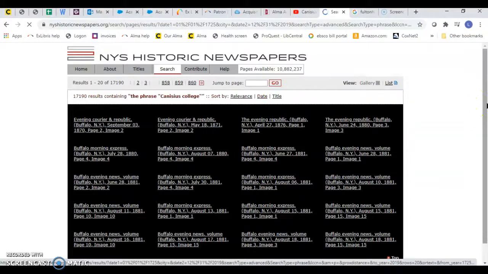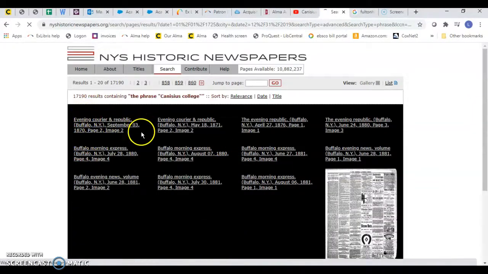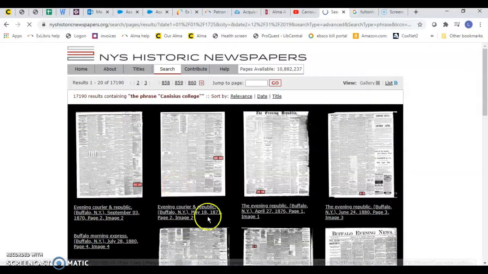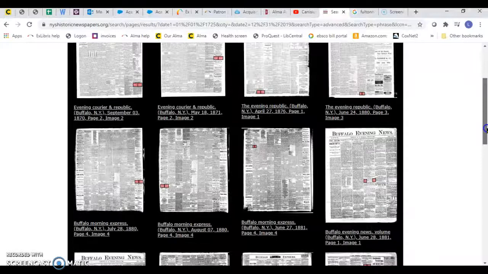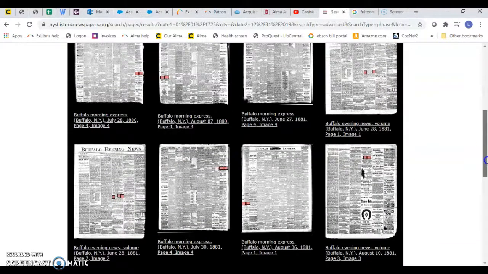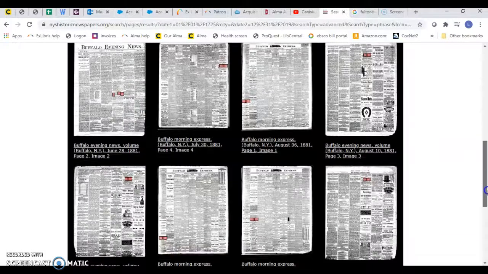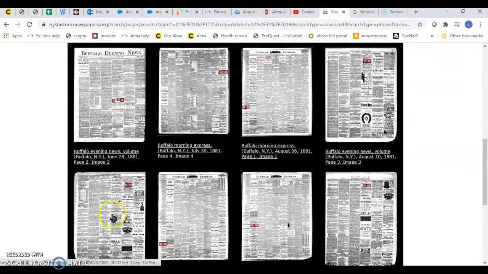resort everything. And you can see here 1870, Evening Courier and Republic, bunch of them coming up, 1871, 1876, and you see it highlights in red where the term shows up. We'll do this one from 1881 from the Buffalo Evening News.